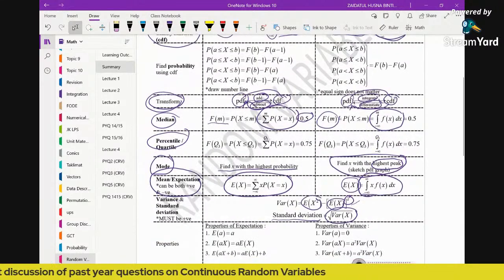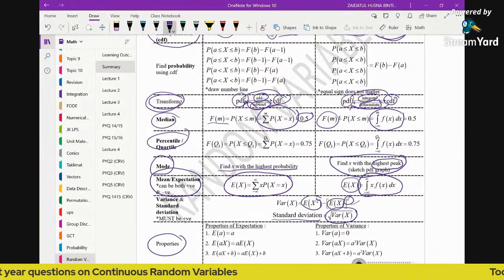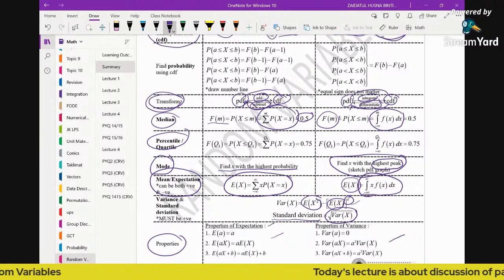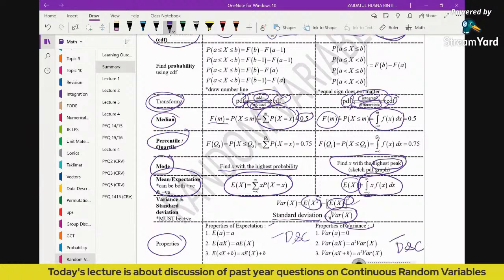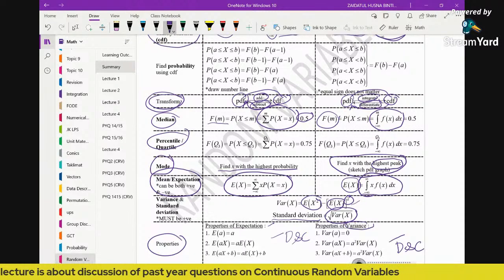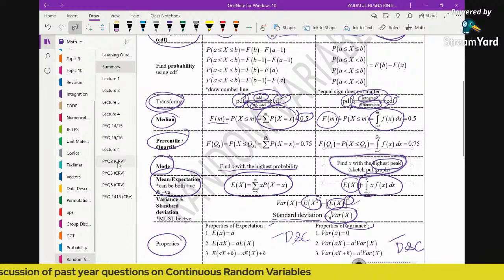And the properties also apply to both continuous and discrete. Properties of expectation here are also applicable for both discrete and continuous. Properties of variance here are also applicable to both discrete and continuous random variables. Okay, so now let's begin our discussion.